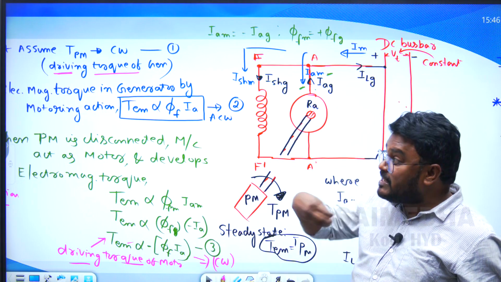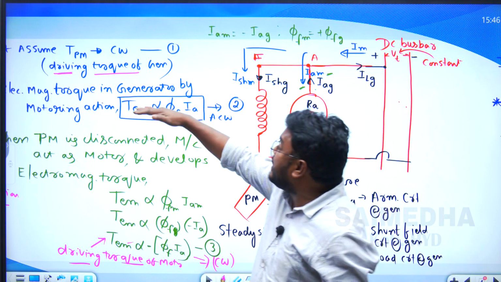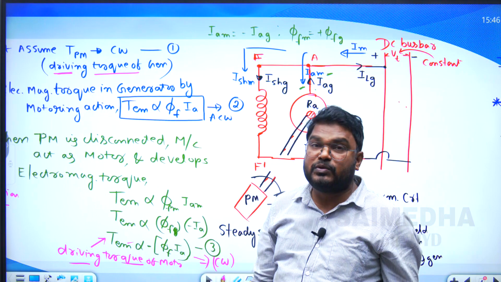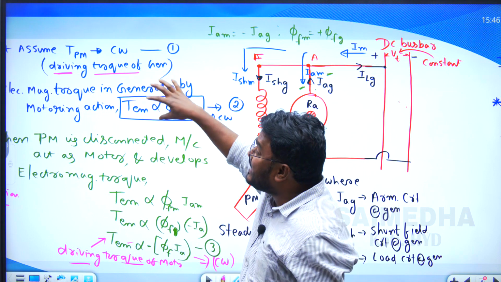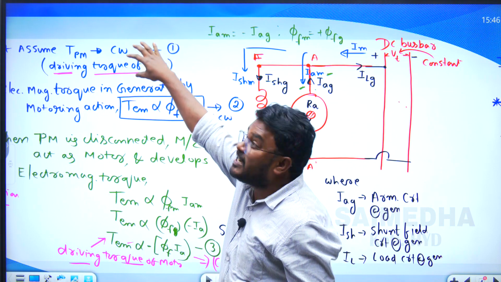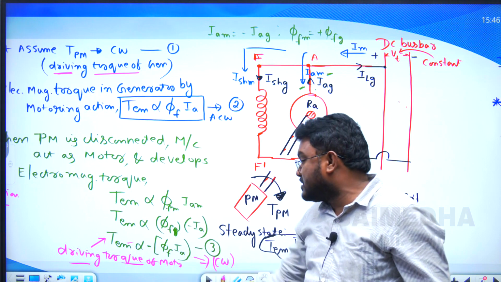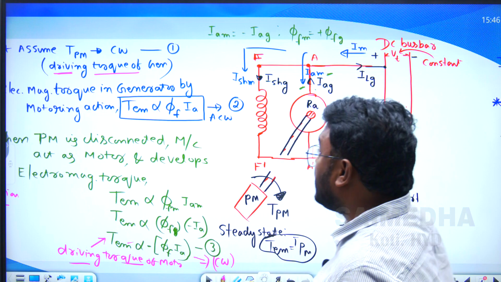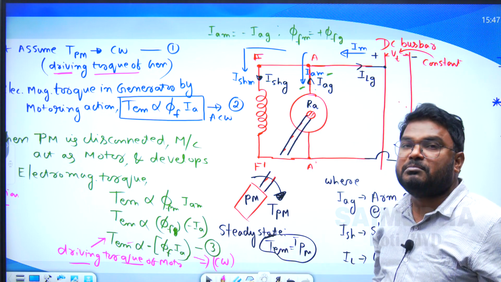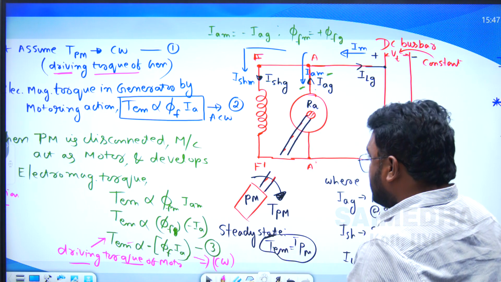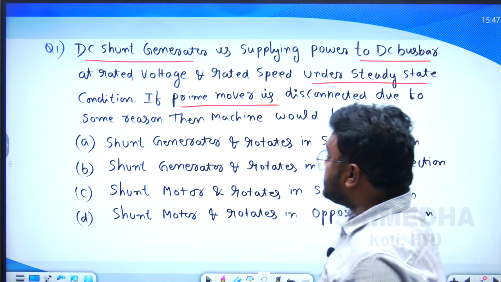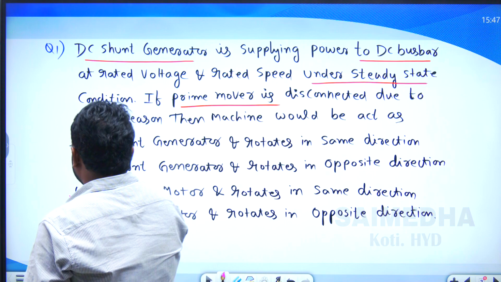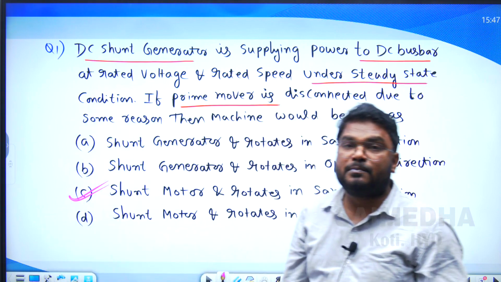But what is the comparison? We need to compare equations 1 and 3, but not equations 2 and 3. Why? Because equation 2 is not a driving torque of the generator. Equation 1 is the driving torque of the generator, and equation 3 is the driving torque of the motor. So by comparing the driving torque of the generator and the driving torque of the motor, the machine acts as the shunt motor and rotates in the same direction. So option C is the correct answer for this question.